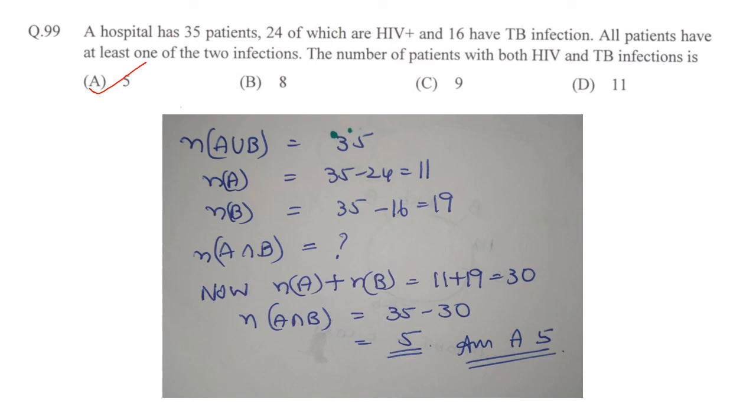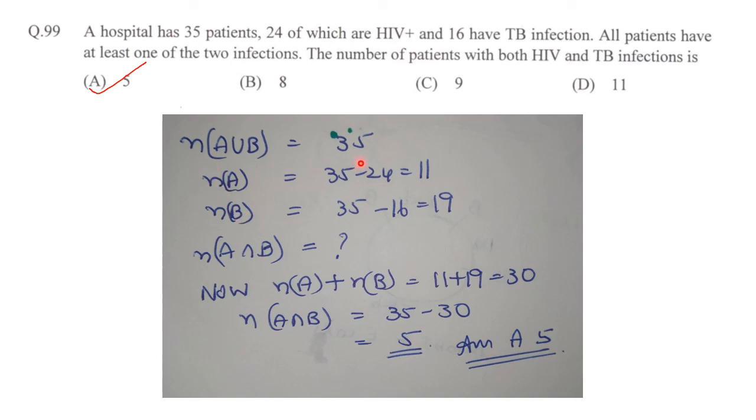Next one, a hospital has 35 patients. So total is 35 patients, 24 of which have HIV and 16 have TB infection. So I have taken A as HIV and B as TB infection. All patients have at least one of the two infections. The number of patients with both HIV and TB infection is.